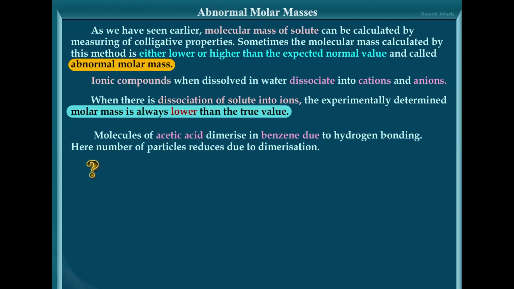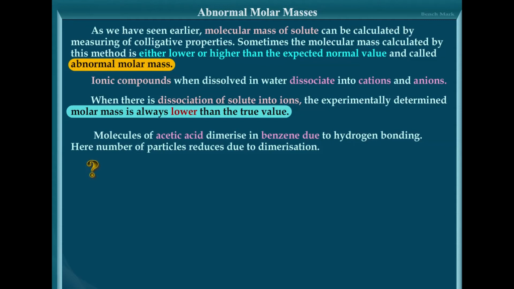As you can see here, molecules of acetic acid dimerize in benzene due to hydrogen bonding. Here, the number of particles is reduced because when you are adding acetic acid in benzene, it will undergo dimerization. That is, two molecules will be held together by hydrogen bonding. As a result, the number of particles will decrease.